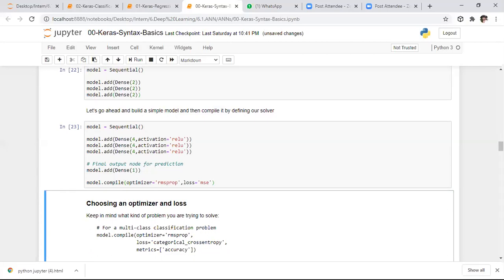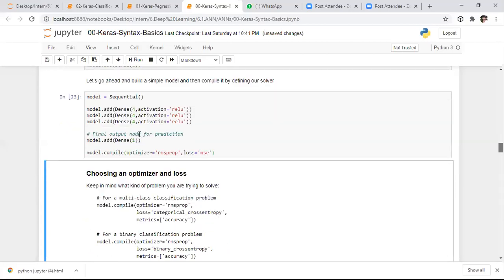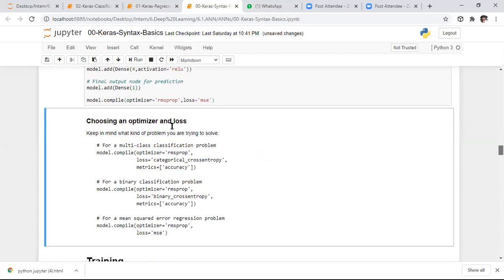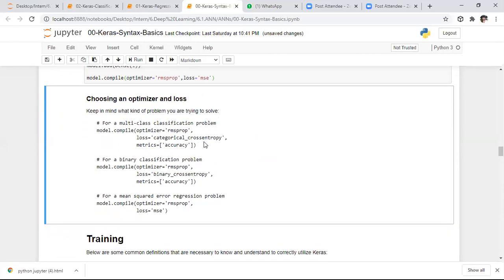So based on the problem, how do we choose the different things? Here I specified those. For a multi-class classification problem, we need to use the categorical cross entropy function and consider accuracy as the criterion. Whereas if you are working with a binary classification problem, as we saw previously, we need to use binary cross entropy. Whenever you have two categories in the output, we need to use the binary cross entropy function. After that, the optimizer is root mean square propagation only. And whenever you work on a regression problem, it is better to consider mean squared error as a metric.